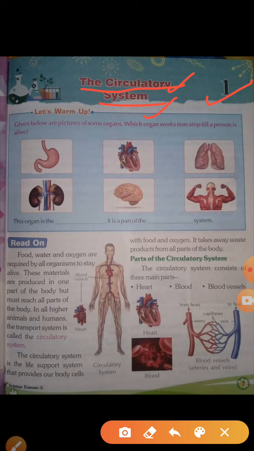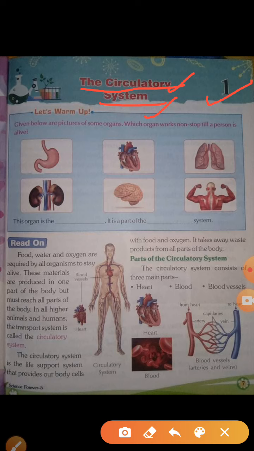Now I told you about circulation. Now what is the circulatory system? This question will come in your mind. So students, the circulatory system is also a transport system in our body. Write down the term transport, T-R-A-N-S-P-O-R-T, transport. It means to go from one place to another.